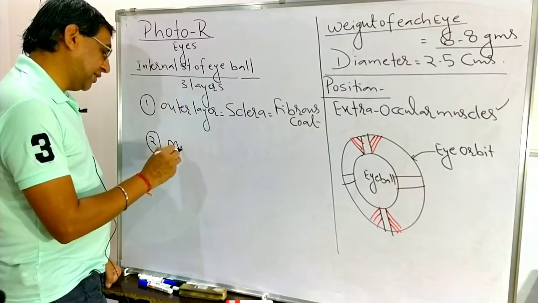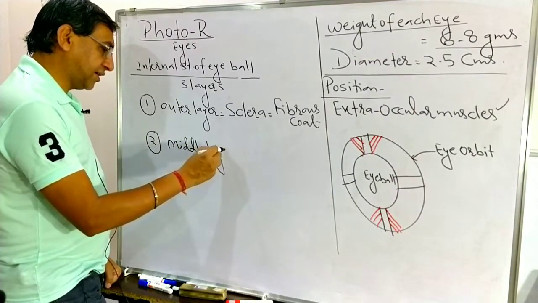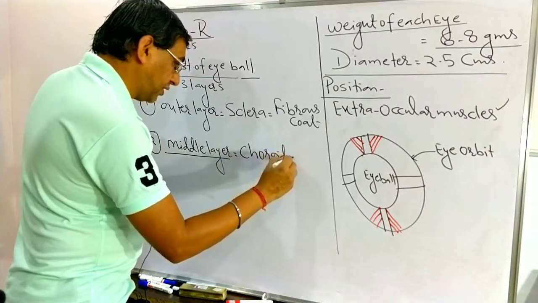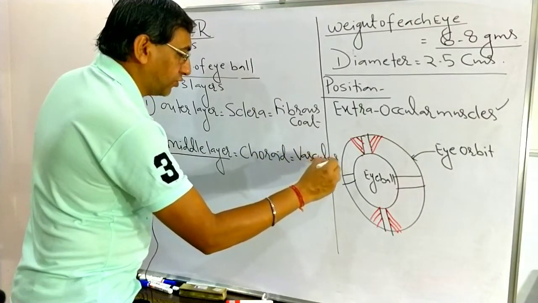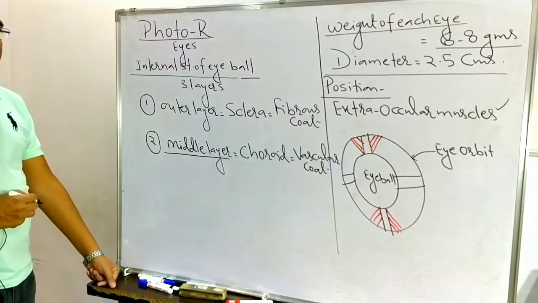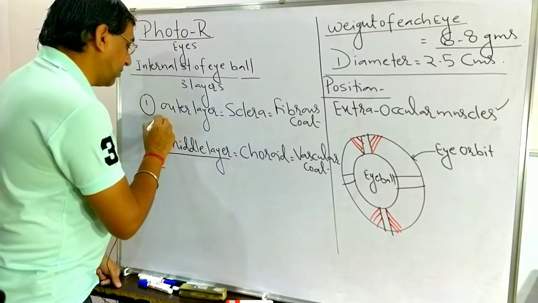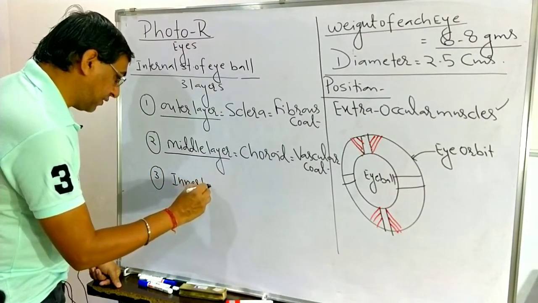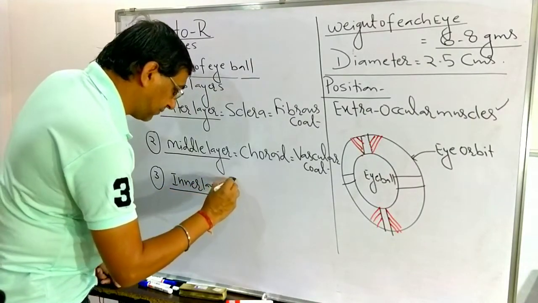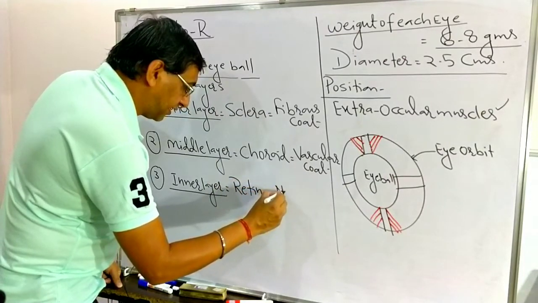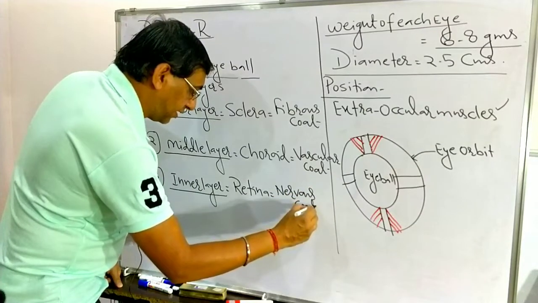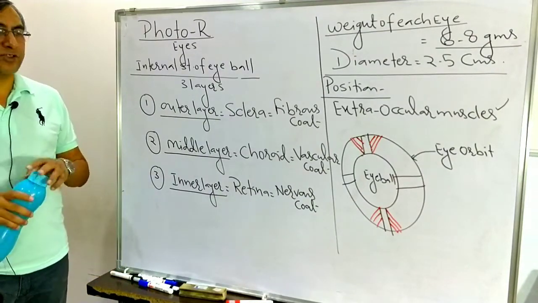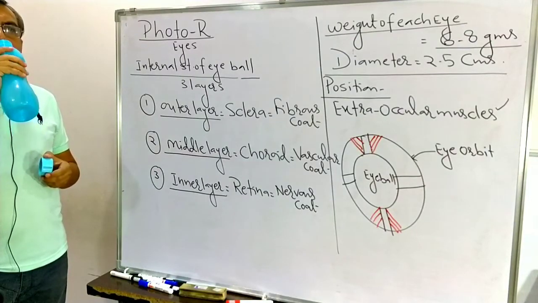The second is the middle layer, known as the choroid, which is known as the vascular coat. So the outer layer is the sclera, the fibrous coat, and the middle layer is the choroid, the vascular coat. The inner layer of the eyeball is the retina, which is known as the nervous coat.